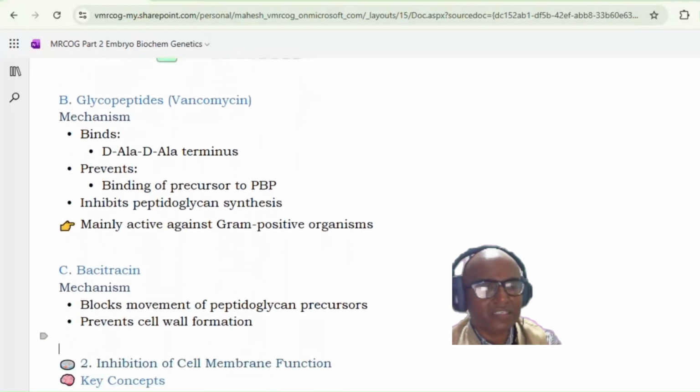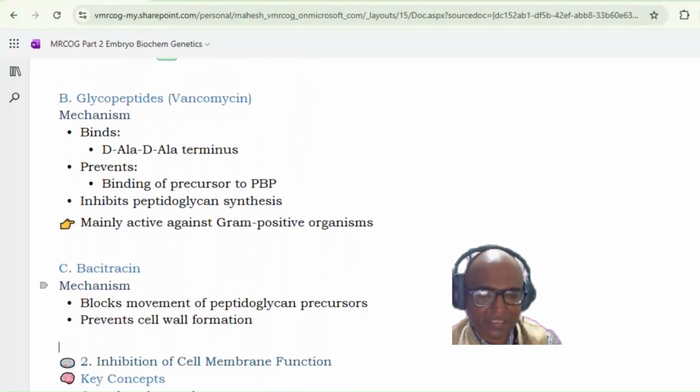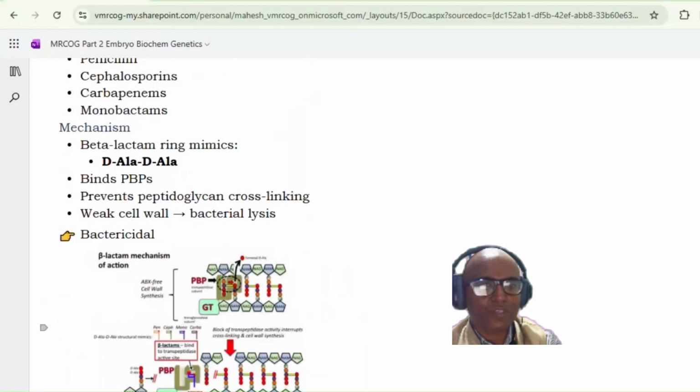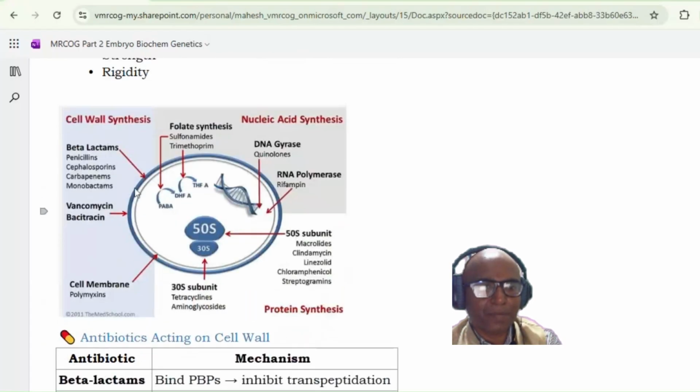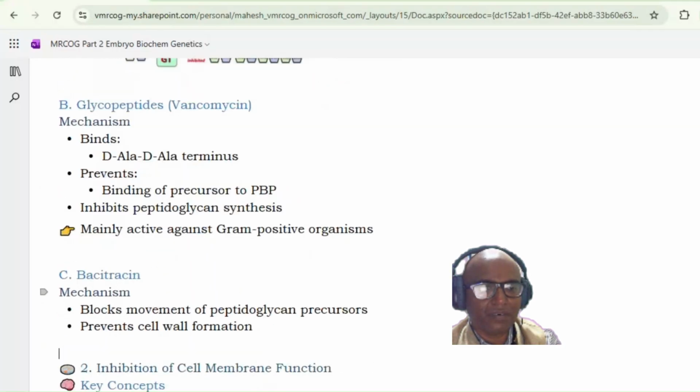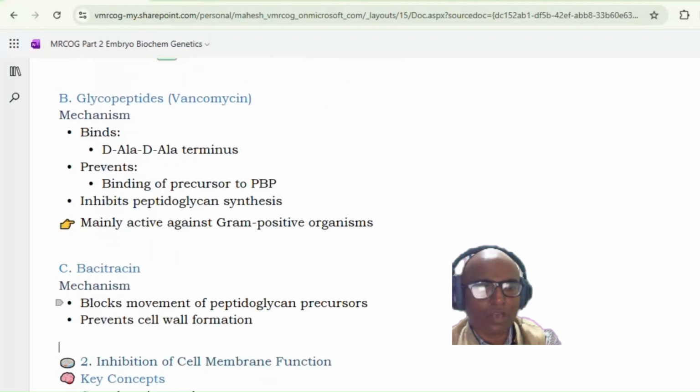Okay. Now third is bacitracin. What does bacitracin do? It blocks the movement of the peptidoglycan precursors and prevents the cell wall formation. Okay. So as I mentioned, the transport of these peptidoglycan precursors is inhibited by this bacitracin. That is how the three different groups which act on the cell wall of the bacteria that we have seen.